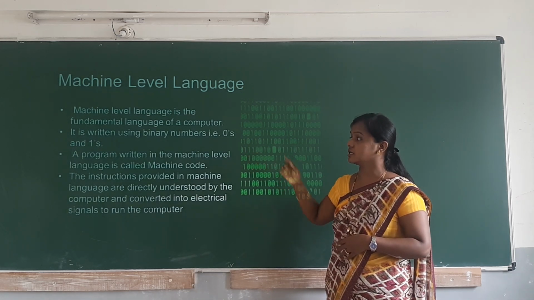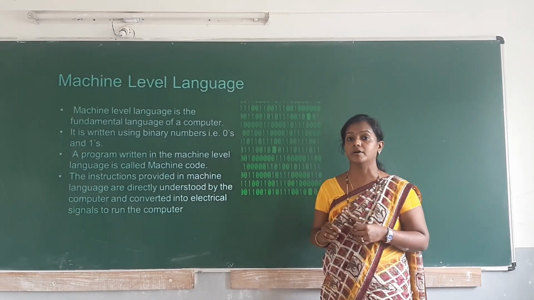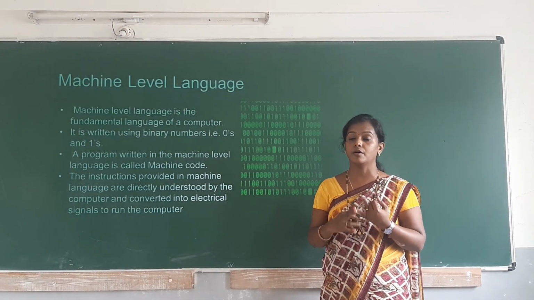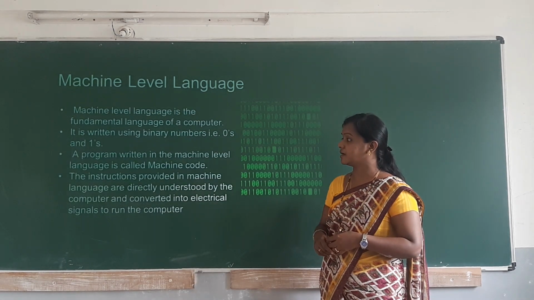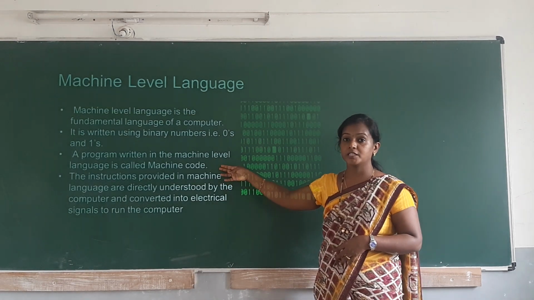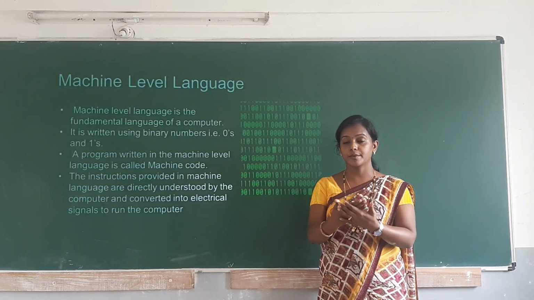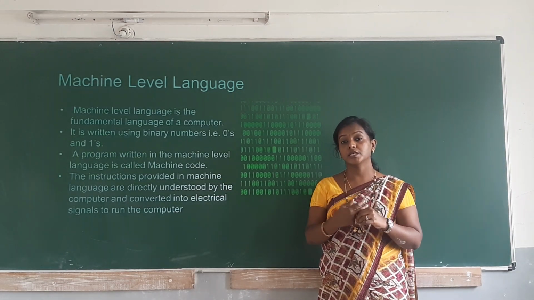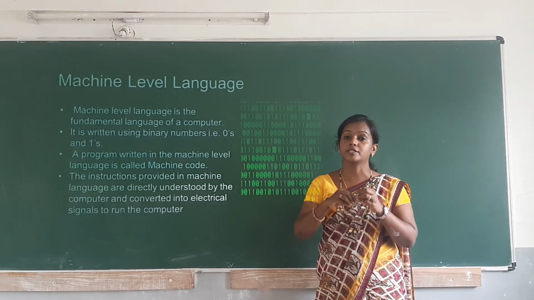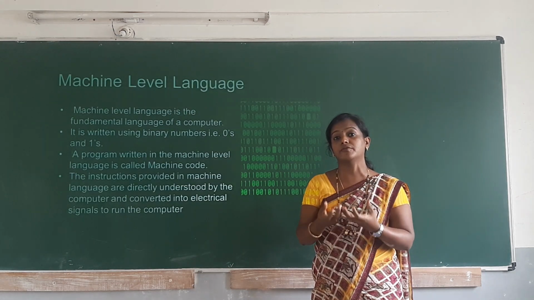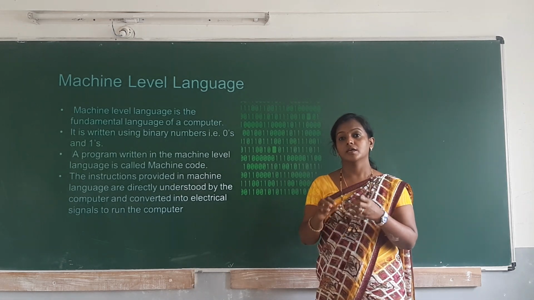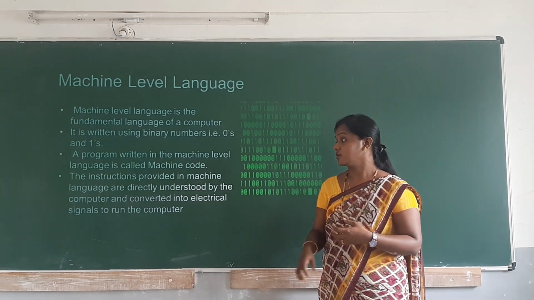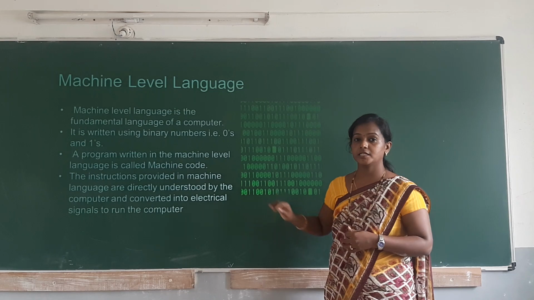It is written using binary numbers, zeros and ones. A program written in machine level language is called machine code. The execution of this machine code is very fast because it is directly executed by the processor without any translation. So that is about machine level language.